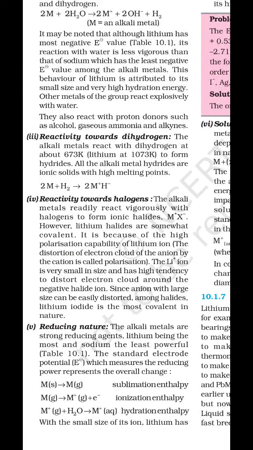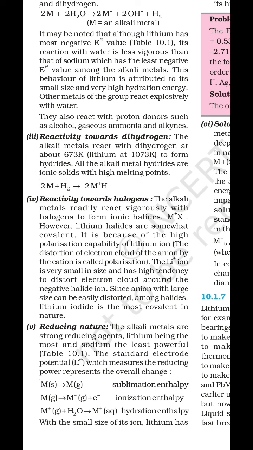So, what is polarization? First, write down in your notebook what polarization is. It is the tendency of a cation to disturb the electron cloud of an anion. This is called polarization. Now write down the next line: greater the polarization, greater will be the covalent character.